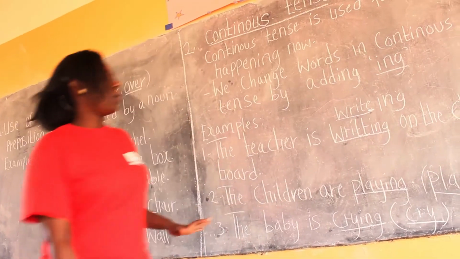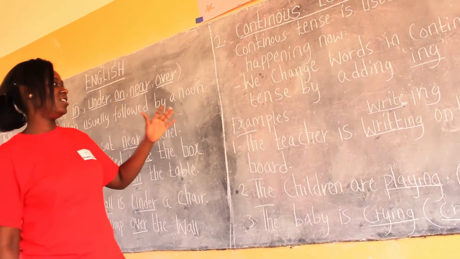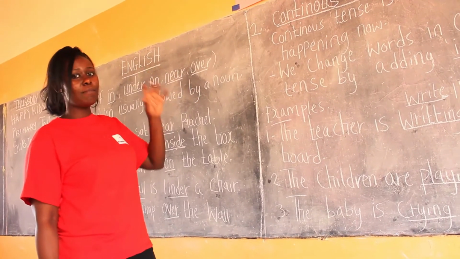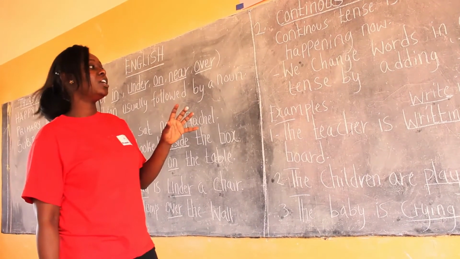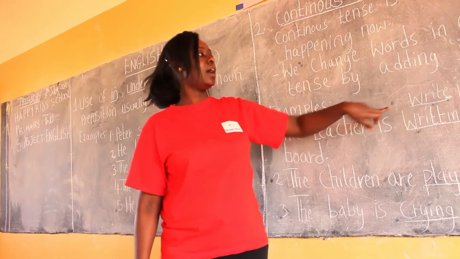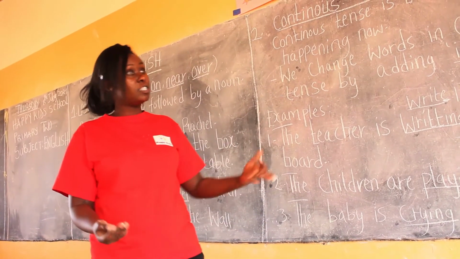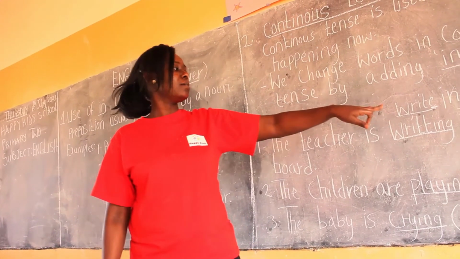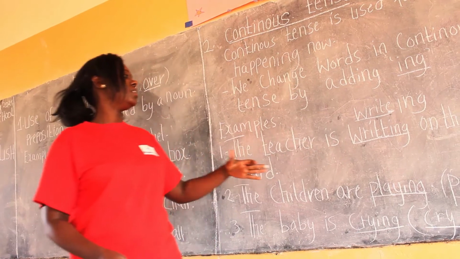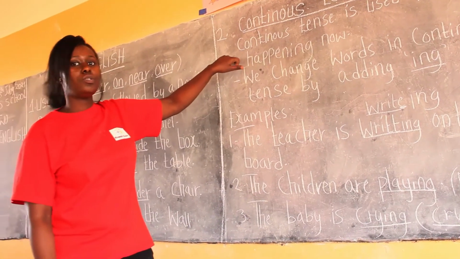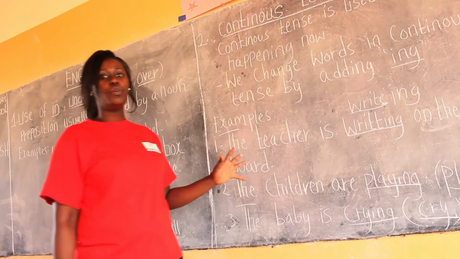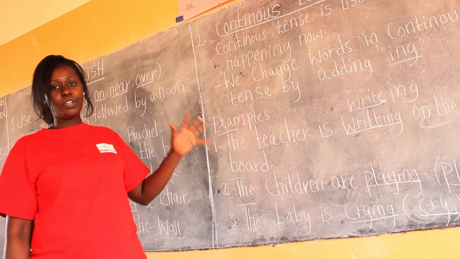That is all about continuous tense. But something to put in your mind is that we change words. For example, you have said the word write. If you want to change the word write into continuous tense, you must remove E and then add ing to make it into continuous tense. I hope you have understood. This is all that you are going to do in your holiday package.